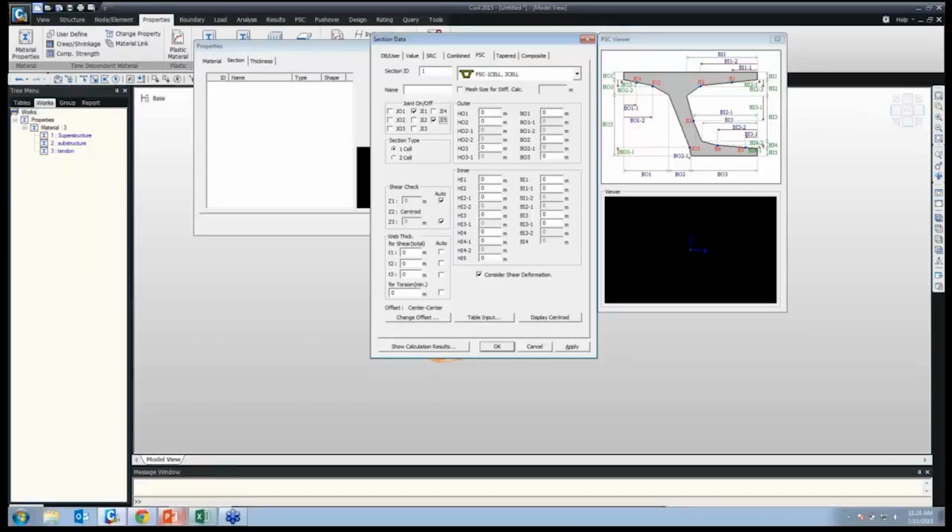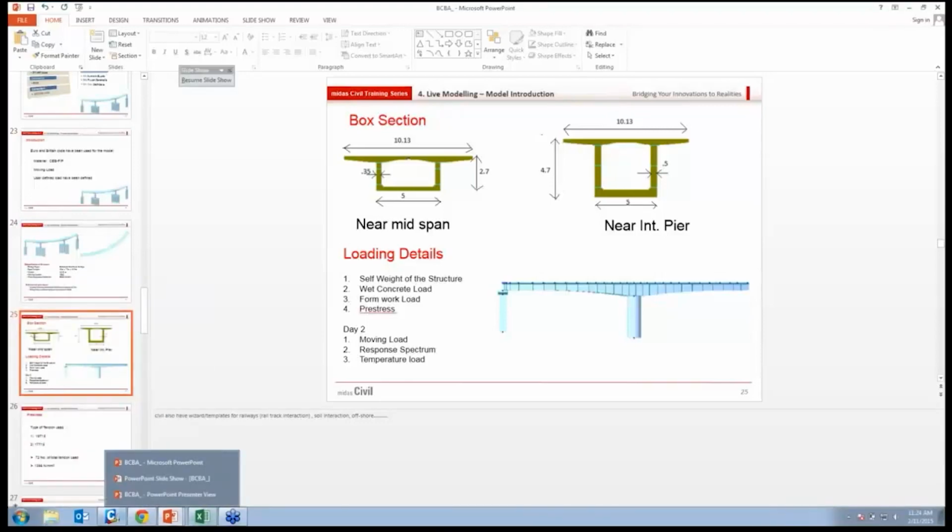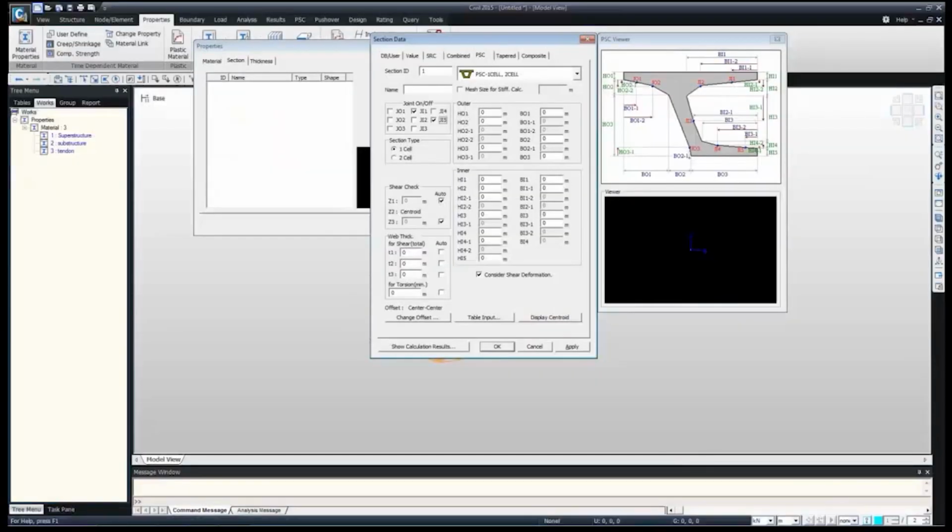If I show the image back, we can see here it is not straight, it goes a little curved, and again at the bottom it is a little curved. That's why we need to open that joint, otherwise it will be taken as a rectangular corner. So as per this image, we have to see which suits our requirement best. This is the joints option as per our sections. Then we can name it, let's name it near mid span.